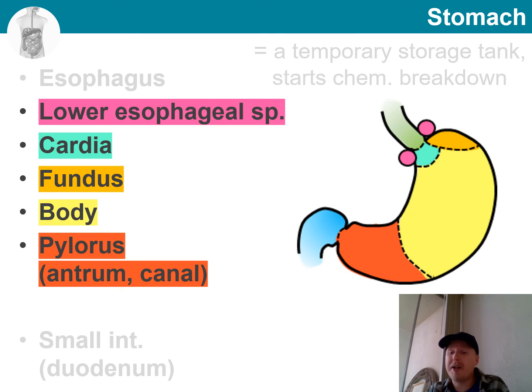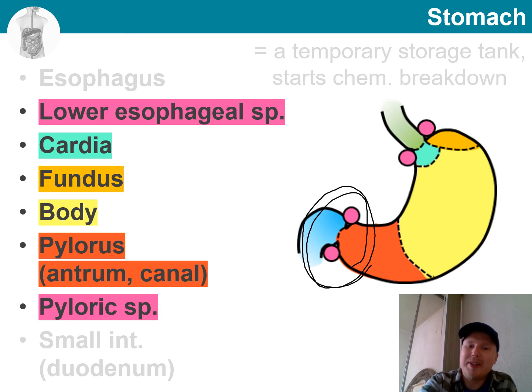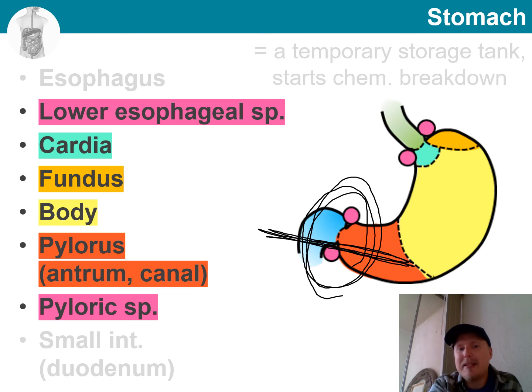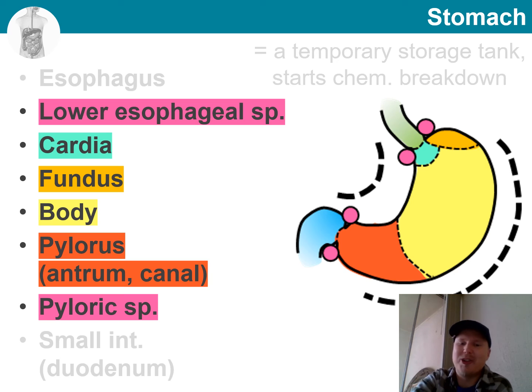I do want to highlight regarding the lower esophageal sphincter that it is more of a physiological than an anatomical sphincter. And then we have, of course, another sphincter at the other end, and this is known as the pyloric sphincter. This is located just before the small intestines and controls when and how much chyme is being let to move in there. Just a few more terms that I want to introduce. We have a lesser curvature and a greater curvature of the stomach.